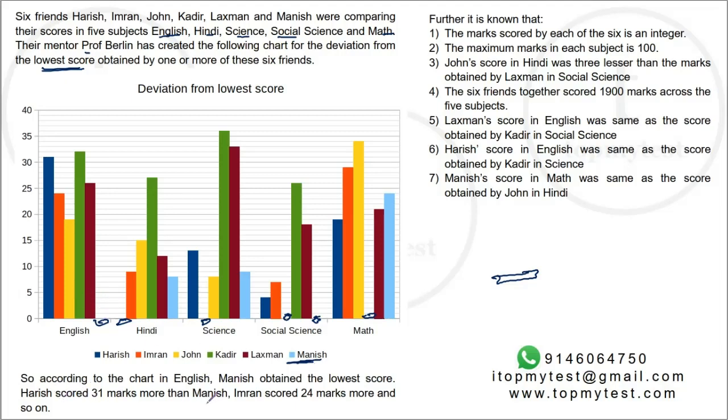And it further says Harish scored 31 more than Manish. So Harish is 31 here. So it's Manish plus 31. Similarly, Imran scored 24 more than Manish. Now you have to tabulate this data with people H, I, J, K, L, M across the subjects. You have English, Hindi, Science, Social Science, and Maths. And then you also need to check who is the lowest. So it's a test of your eyesight, but it'll take you about 1.5, 2 minutes to tabulate it neatly. Once you tabulate it, I think the rest of the questions should be doable.